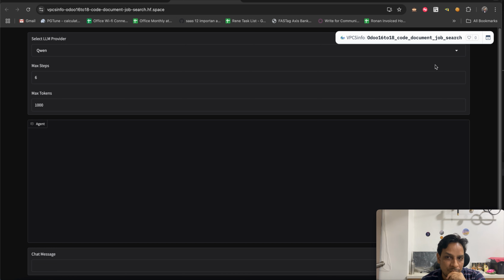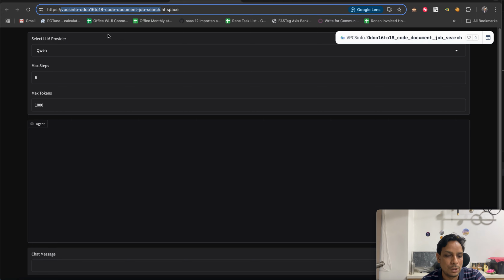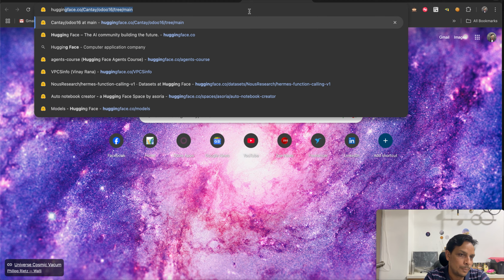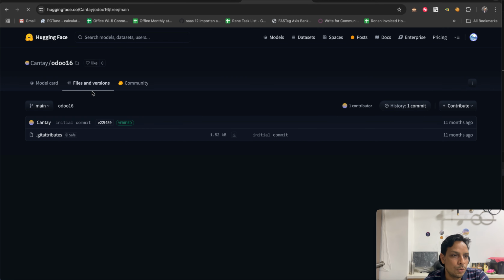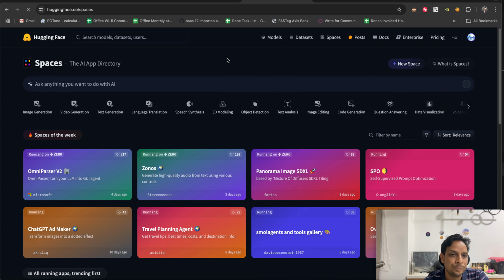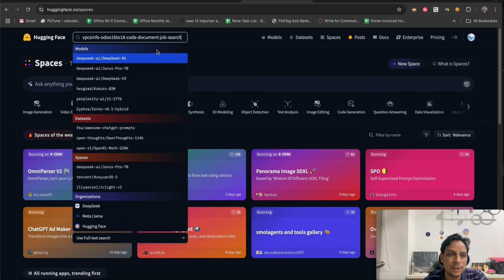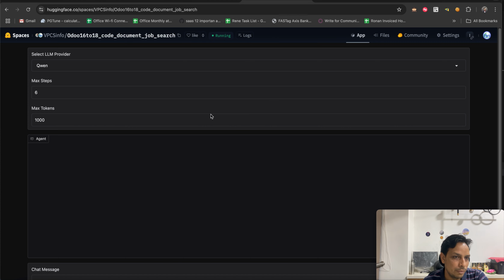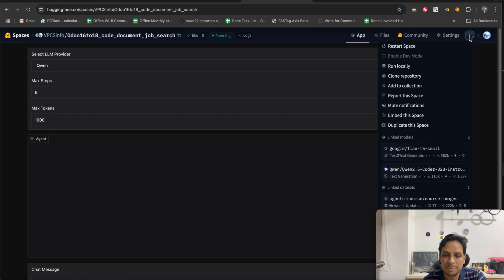But you can search for this space under the Hugging Face URL, under Spaces, and I think it is completely free. It is a GitHub repo kind of thing.